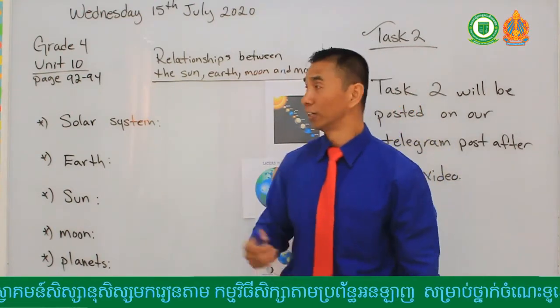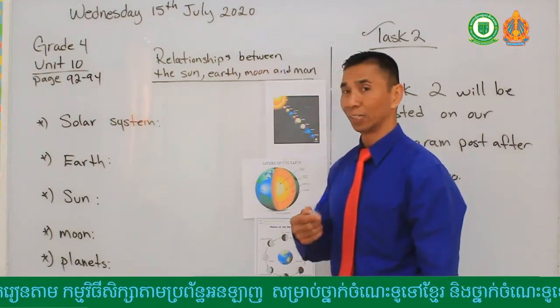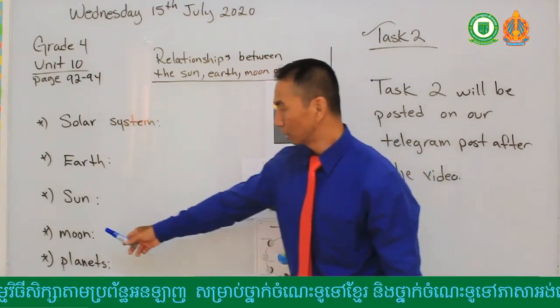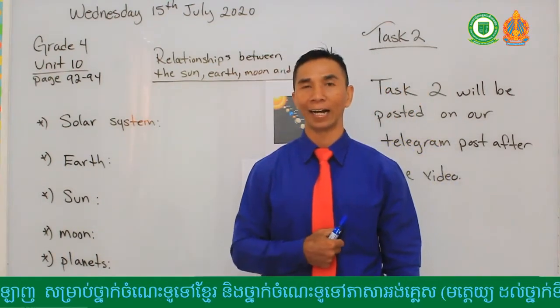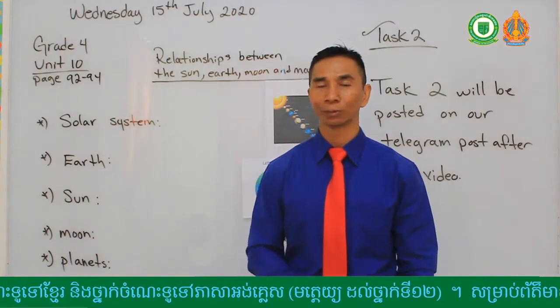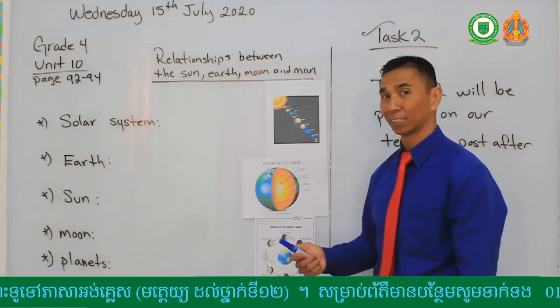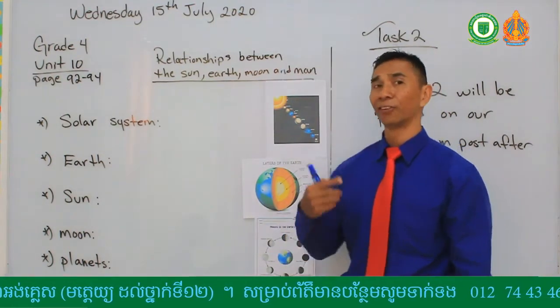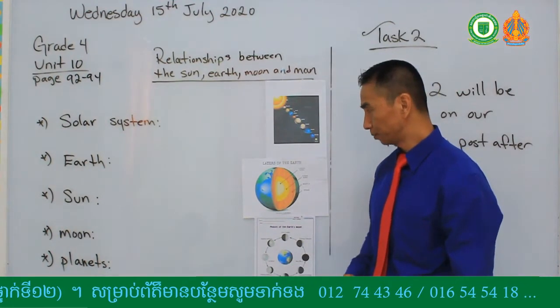So thank you for understanding your first class. Now on to our second class. In this video we will talk more about the moon and how the moon affects low tide and high tide. What is low tide and what is high tide? Can you explain something to me on our Telegram post about low tide and high tide and how the moon affects the tides of our planet?